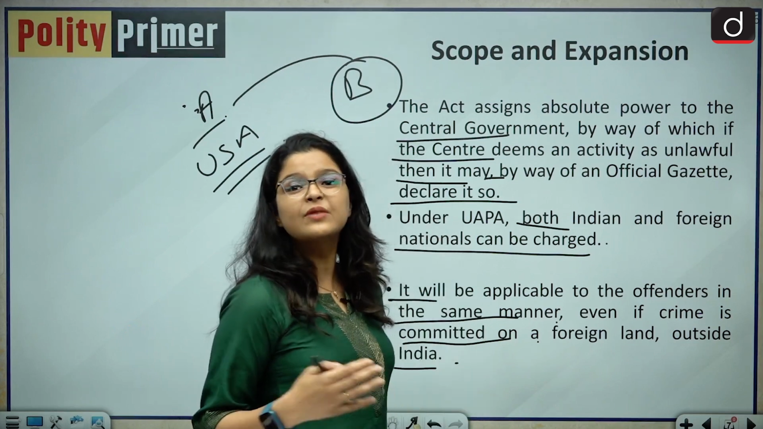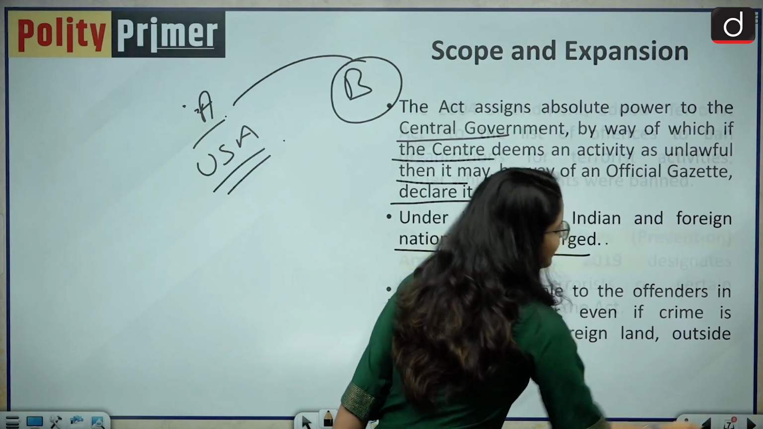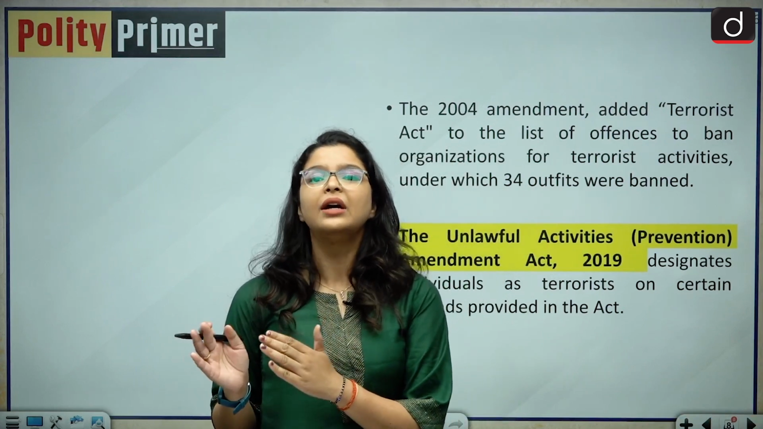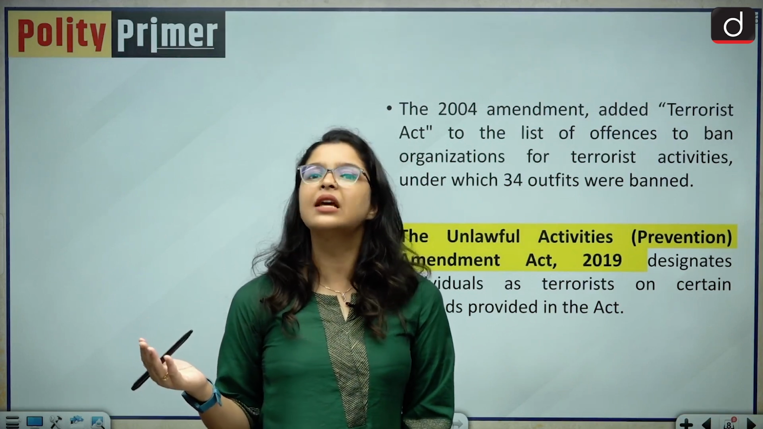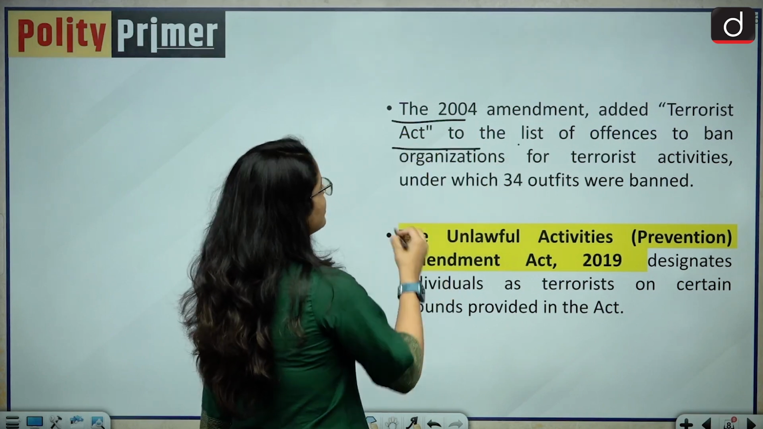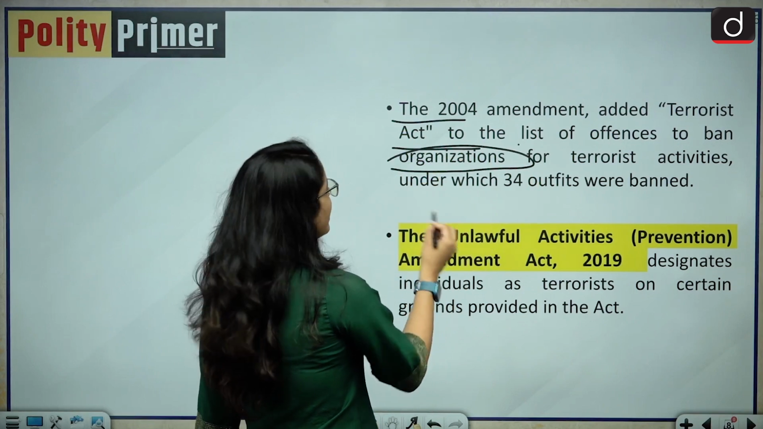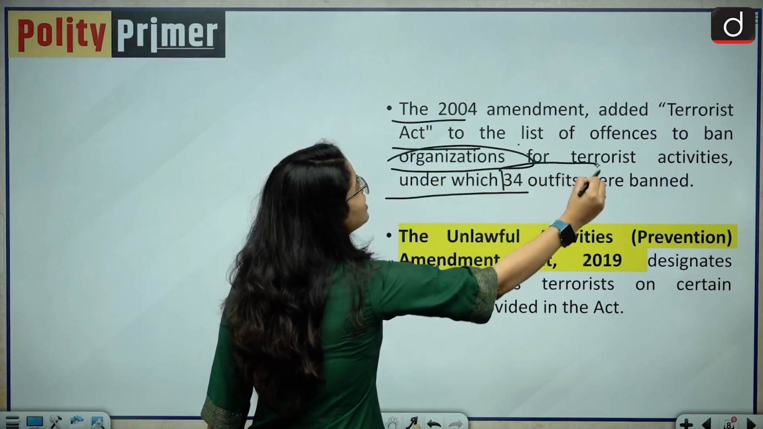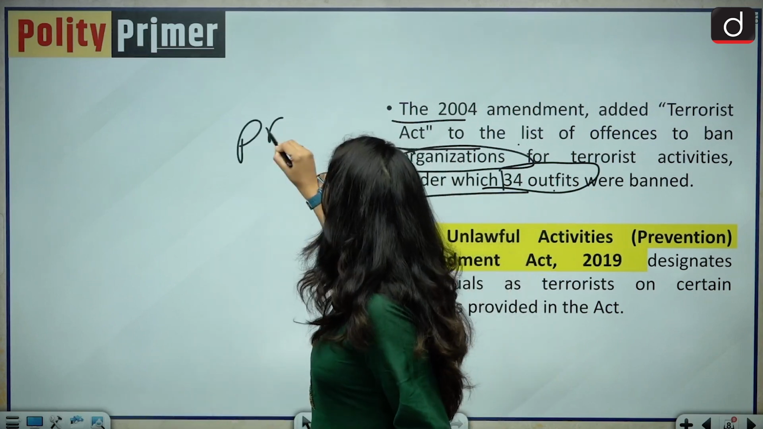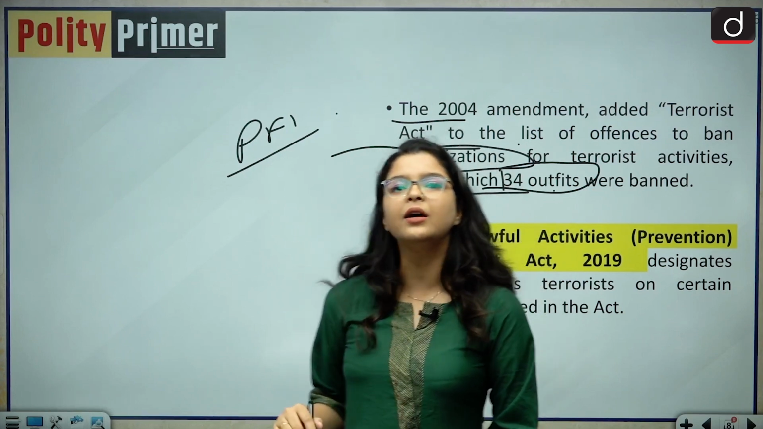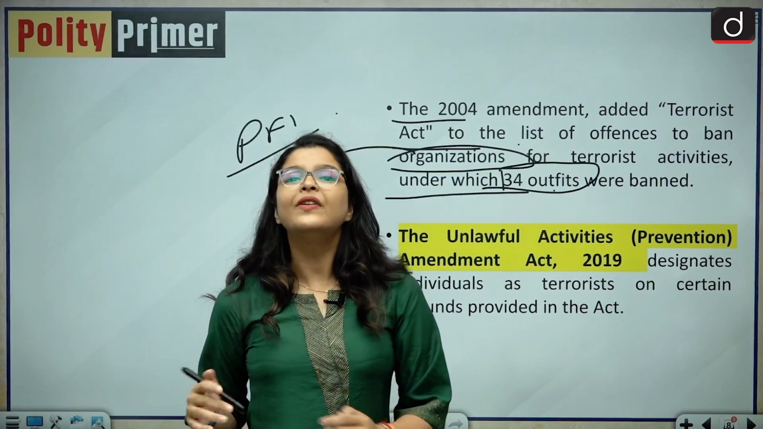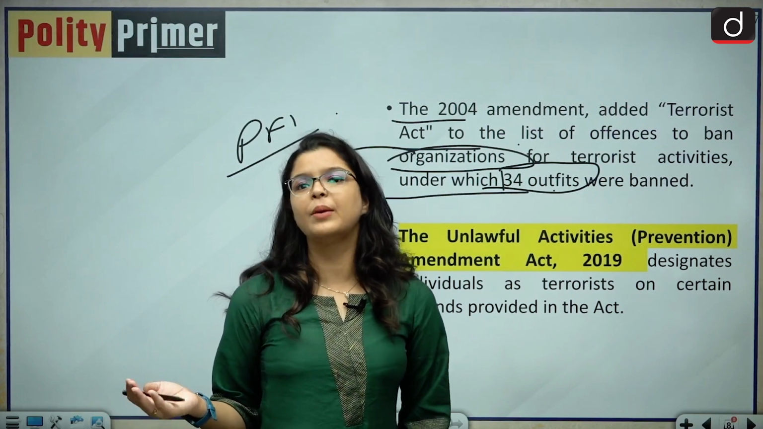And if I talk about the expansion of its scope, it was highly expanded after the 2004 amendment to include the suggestions by the United Nations Security Council. The 2004 amendment added terrorist act to the list of offenses to ban organizations for terrorist activities, under which 34 outfits were banned, and the latest being the PFI. This organization was also banned under the UAPA Act, and the 2004 amendment is one of the important amendments which has enlarged the scope of this UAPA Act.